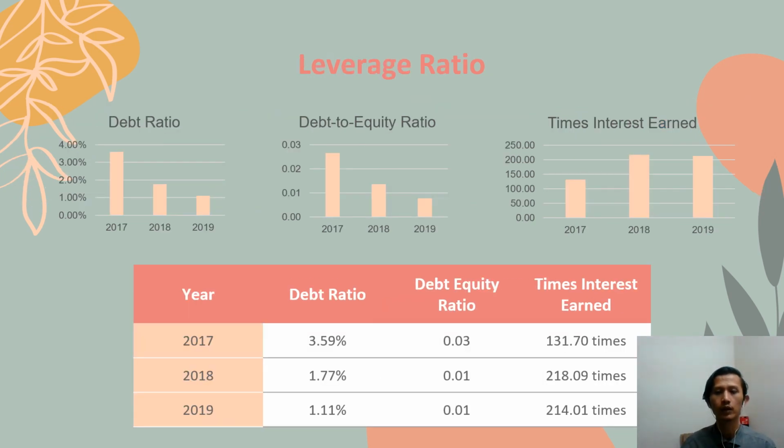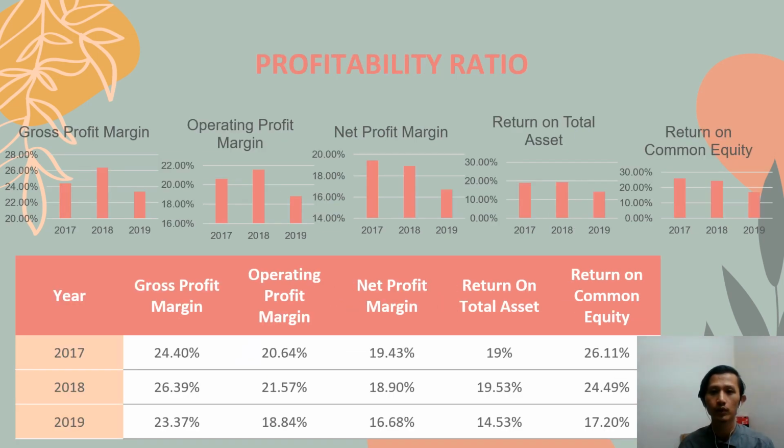After that, let's continue with leverage ratio. There are 3 components in leverage ratio, which are debt ratio, debt to equity ratio, and time interest earned. In 2019, Inari managed to decrease their debt ratio down to 1.11% and debt equity ratio down to 0.01 in 2018 and 2019, while time interest earned has the highest value in 2018, which is 218.09 times.